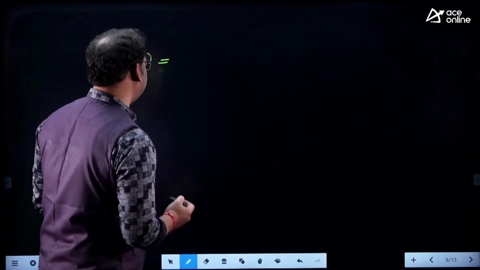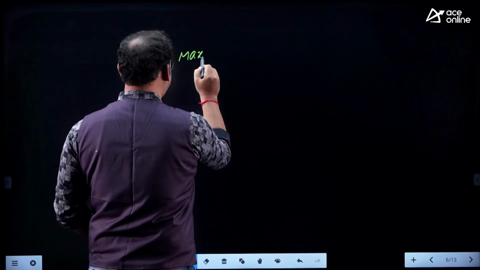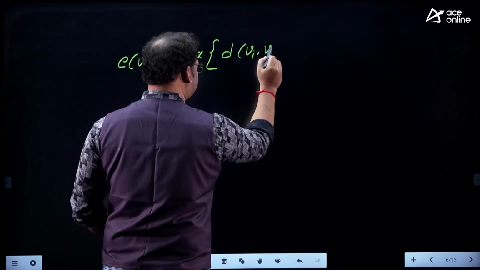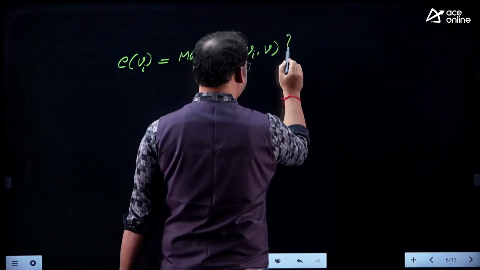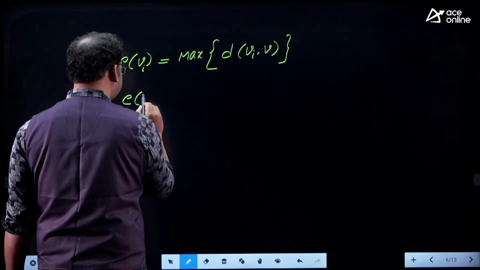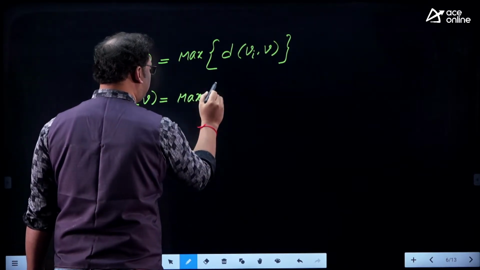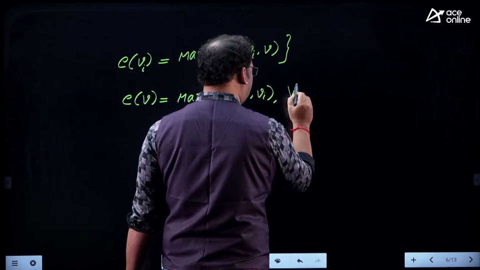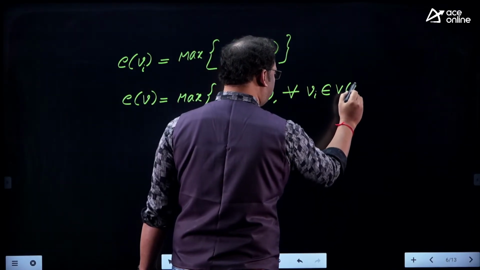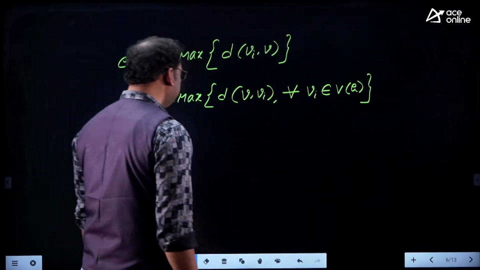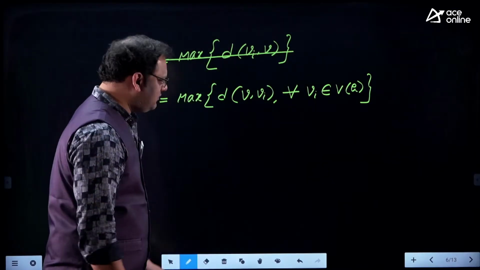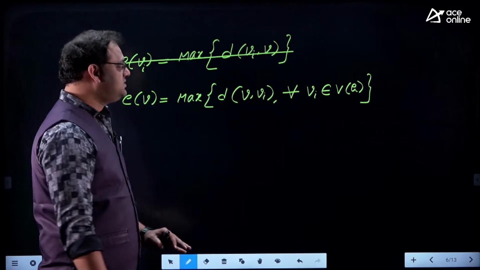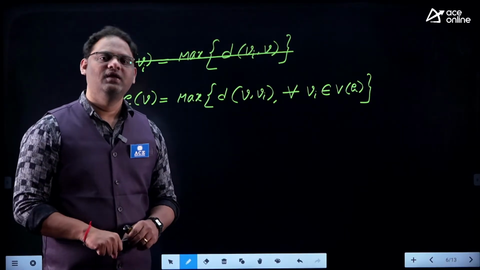If you ask me what is the eccentricity of vertex V, it is the maximum of the distance from the particular vertex V to Vi, for all Vi belonging to the set of vertices in the given graph G. From the vertex V, I can find a distance to every other vertex in the graph, and where the distance is maximum, that maximum distance is nothing but the eccentricity.